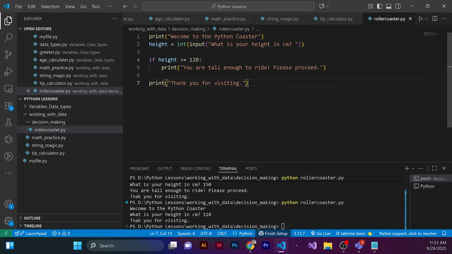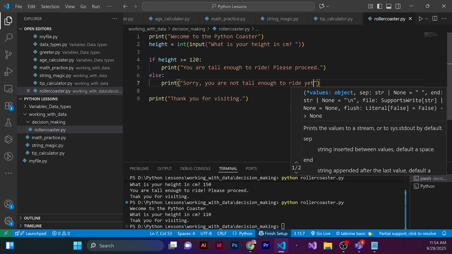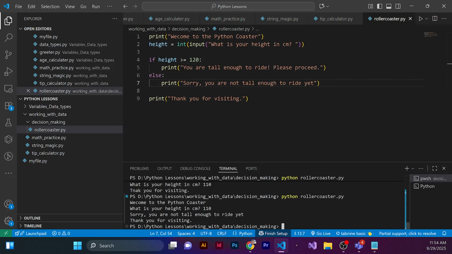Now the else statement. Our current program is a bit rude if you are not tall enough. It just says nothing at the end, just says thank you for visiting. So the else keyword gives us a path for when the if condition is false. So it's the otherwise option. Now let's upgrade our code. Now we have two distinct paths. Our code will execute either the if block or the else block, but never both. So it's a true fork in the road. All right, if we run it again and say 110, now it says, sorry, you are not tall enough to ride yet.